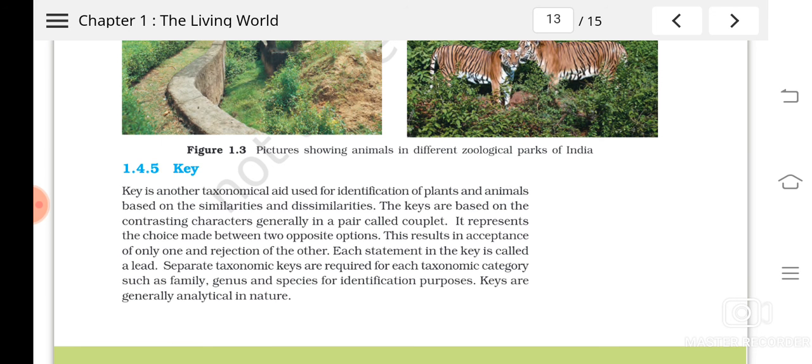So you will go and read that statement. Understood? Likewise, when you follow the statements by opting or rejecting, you will correctly reach the identification of that particular organism. So these are keys.